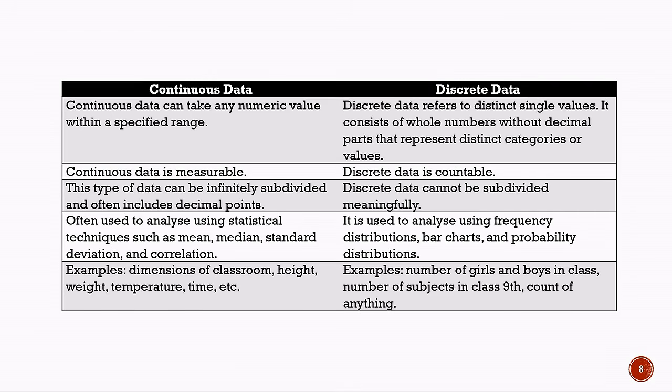Examples of discrete data include the number of girls and boys in a class, the number of subjects in class 9th, and the count of objects. So, in simple terms, continuous data is measurable, while discrete data is countable.